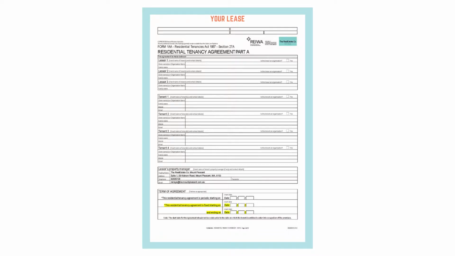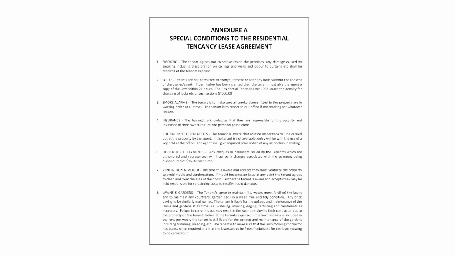The standard terms and conditions of the residential tenancy agreement are the details of the owner, you the tenant, and our agency, the address of the property you're renting, any pets you may have, and the rent that's due per week. The special terms of the lease may be strata bylaws if you're renting a unit or an apartment, and also our own special terms and conditions, which are just further obligations not contained in the body of the lease that we like to draw your attention to.